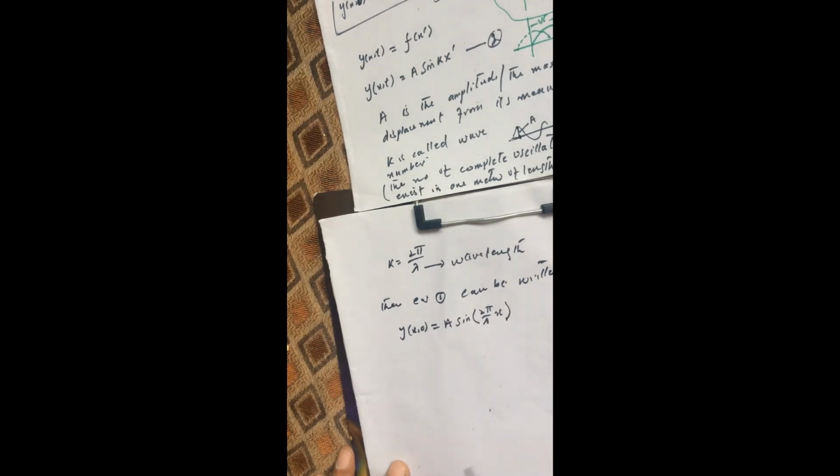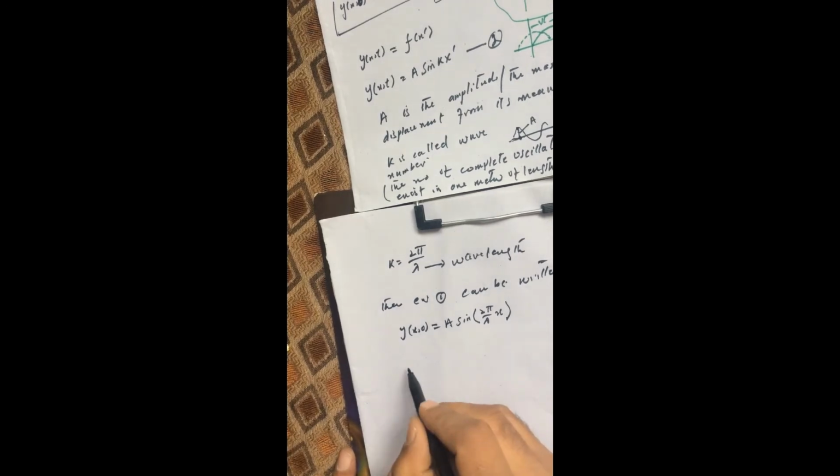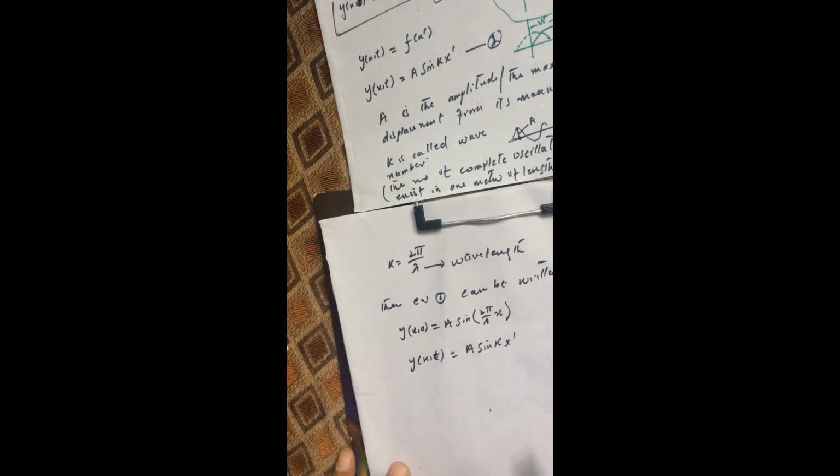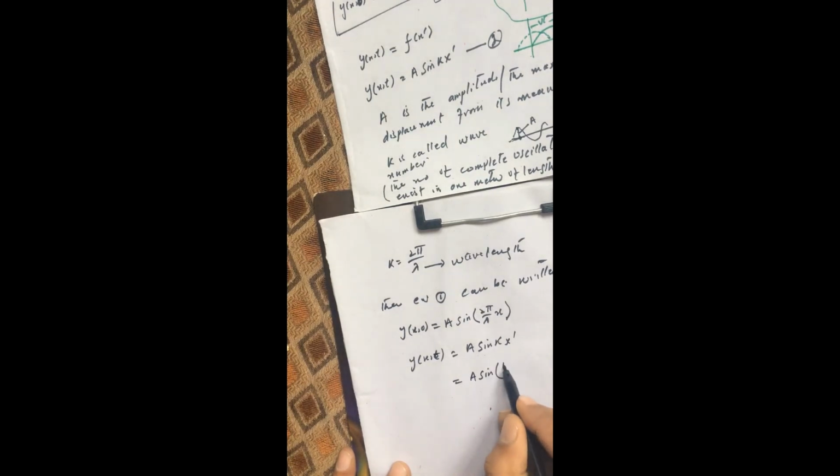Or, in other words, equation 2, y as a function of position and time, which we wrote as a sine k x prime, can be written as a sine of 2 pi over lambda times x prime.